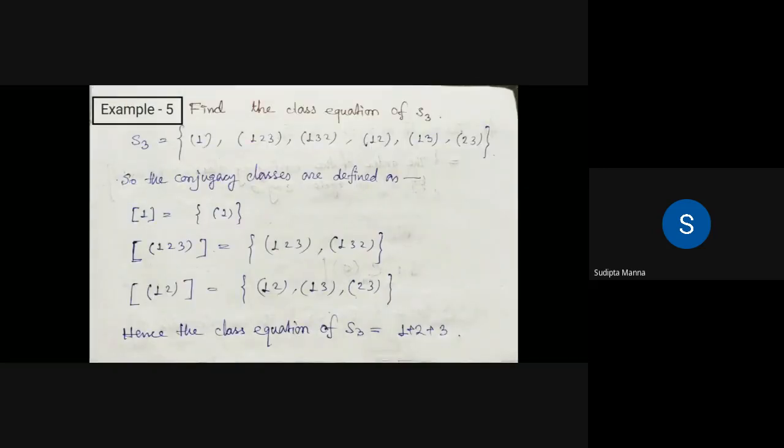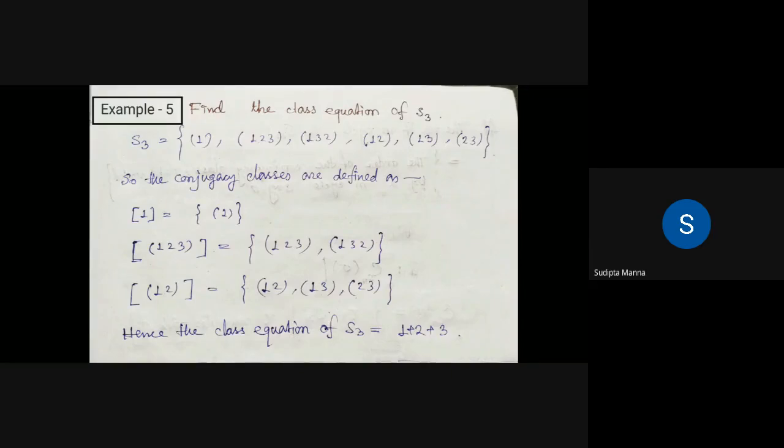Now, if we consider S3, because S3 has 6 elements, it is very small and we can construct all the elements easily. So we can construct the orbits, the G-orbits, and also construct the class equation easily. The conjugacy class generated by 1 is the singleton set of 1, because the only element of cycle type 1 plus 1 plus 1 is the identity element itself.